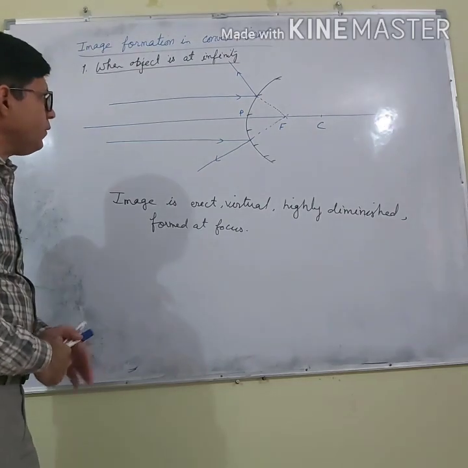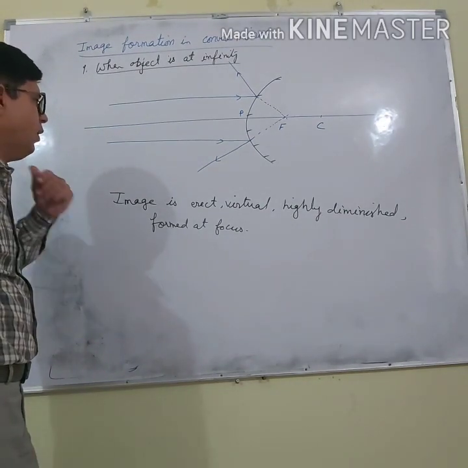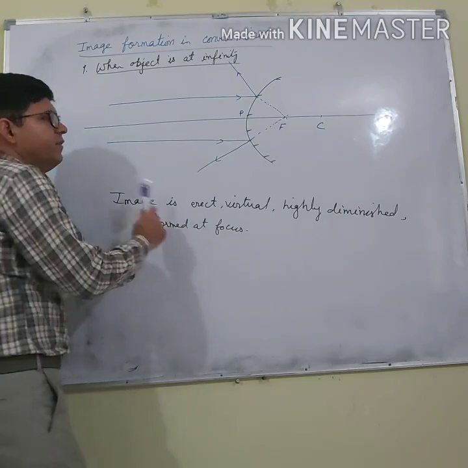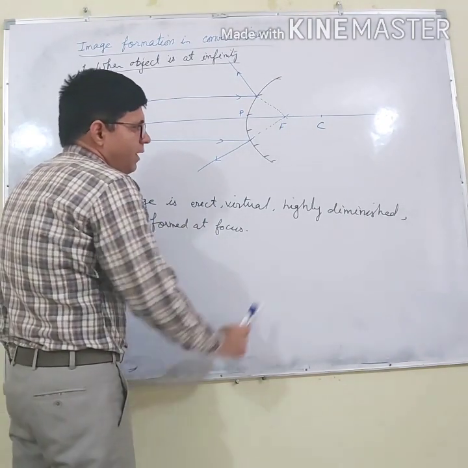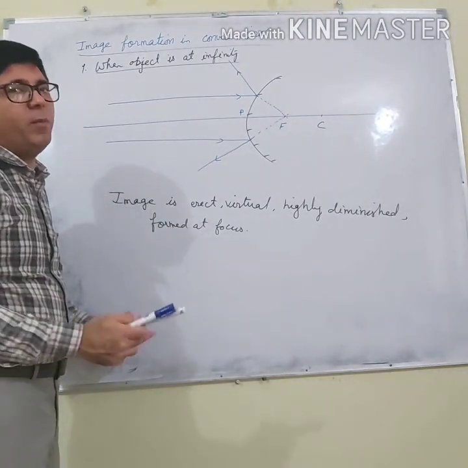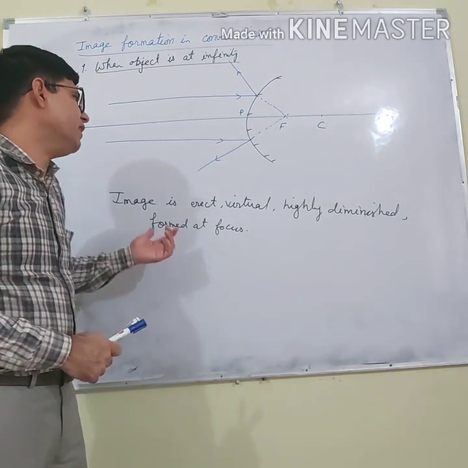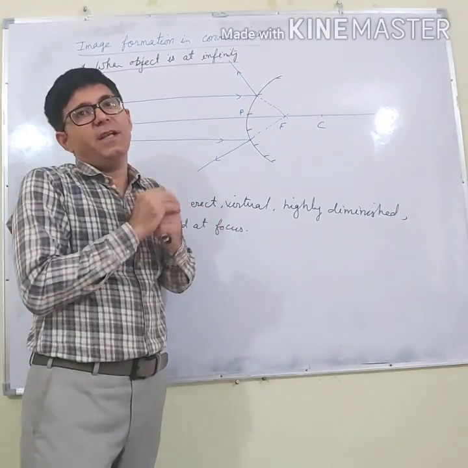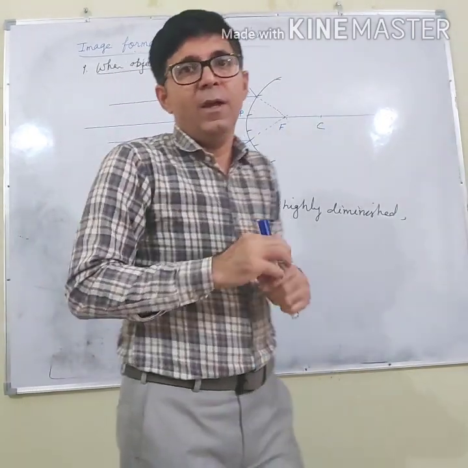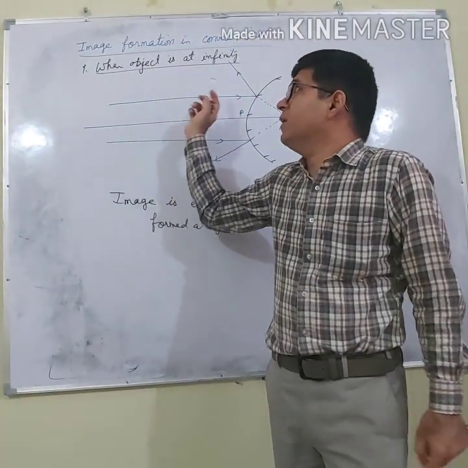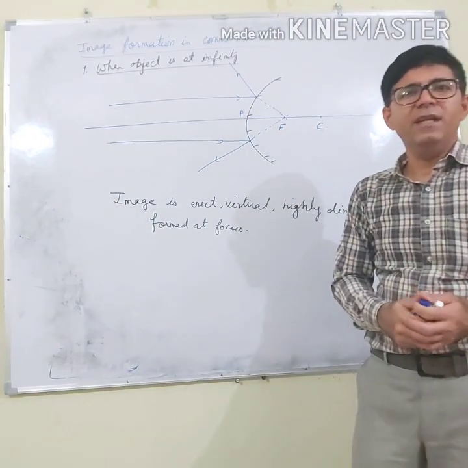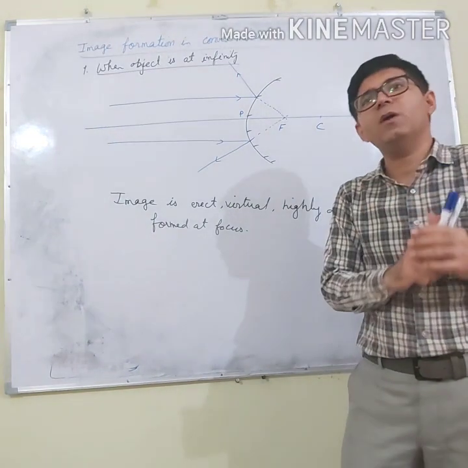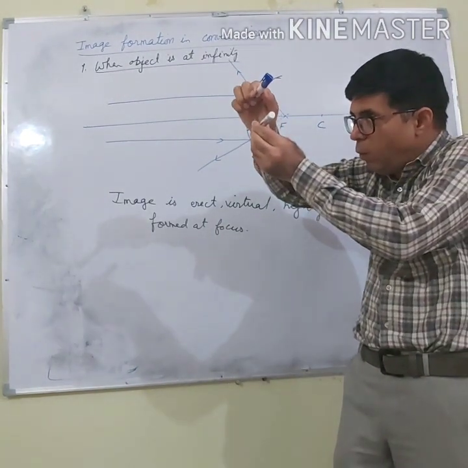Alright, so here in this case, what are the characteristics of the image formed? The image is erect, virtual, highly diminished and formed at the focus. So these are the characteristics of the image formed when the object is at infinity. I am repeating about the image formation when the object is at infinity. Object at infinity means that the rays of light coming from the object are parallel to one another.